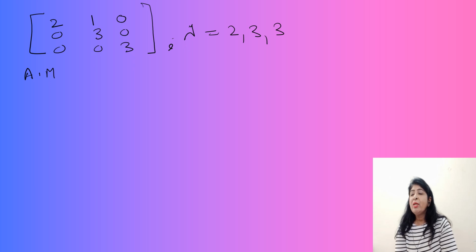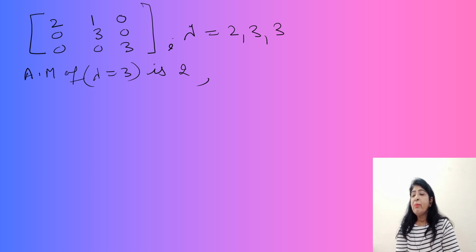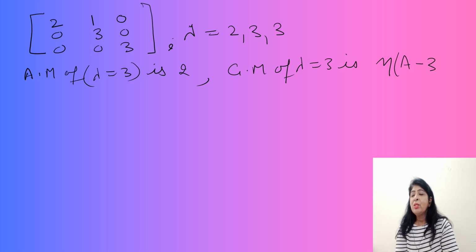Now the algebraic multiplicity of lambda equal to 3 is 2. And what about the geometric multiplicity? The geometric multiplicity of lambda equal to 3 is the nullity of A minus 3I.